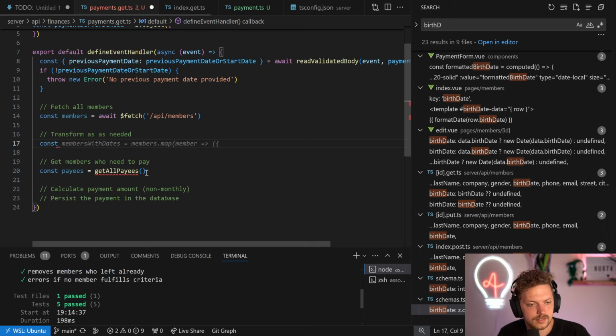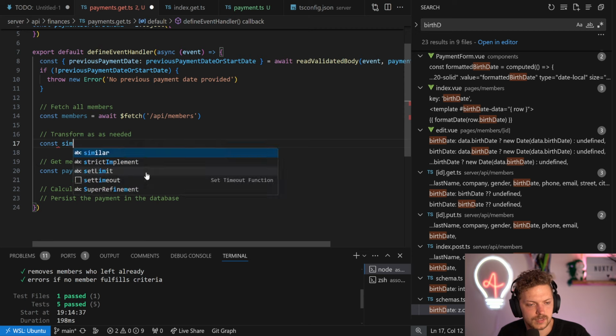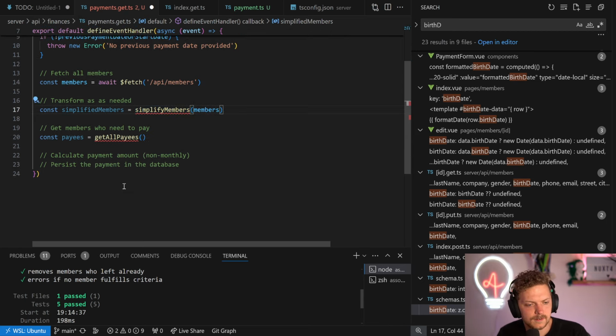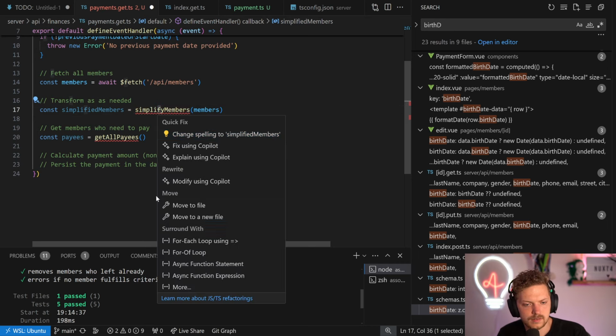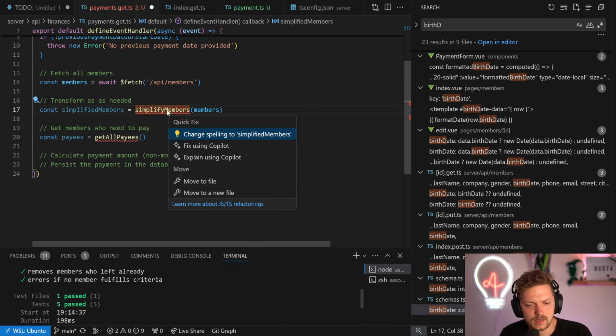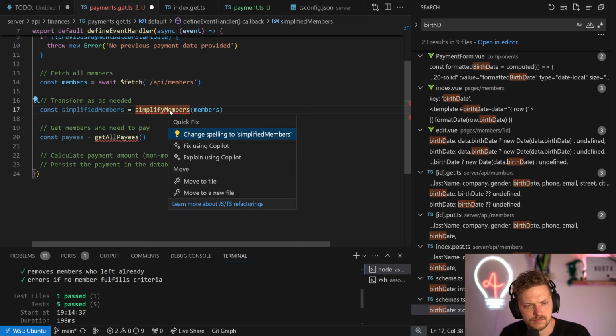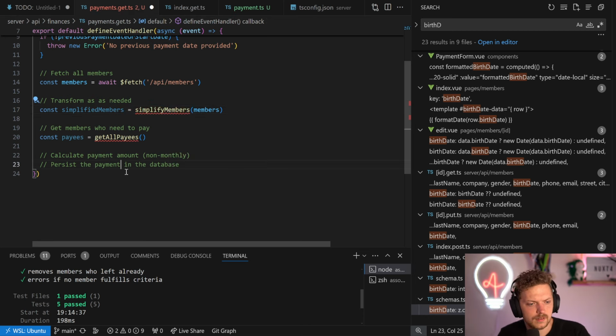Let's say const simplified members. We'll simplify members for pay. Yeah, something like that. Let's just do this. And then maybe create a simplify members function, that is fine, I think.